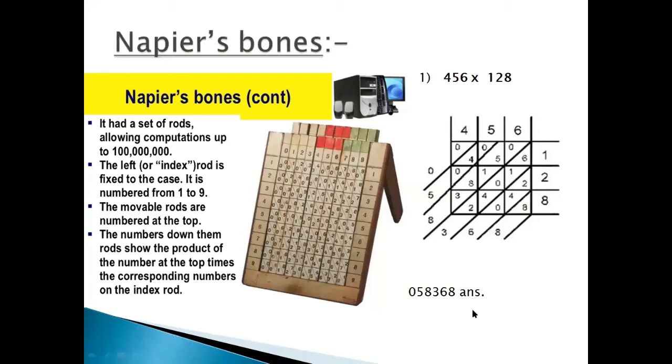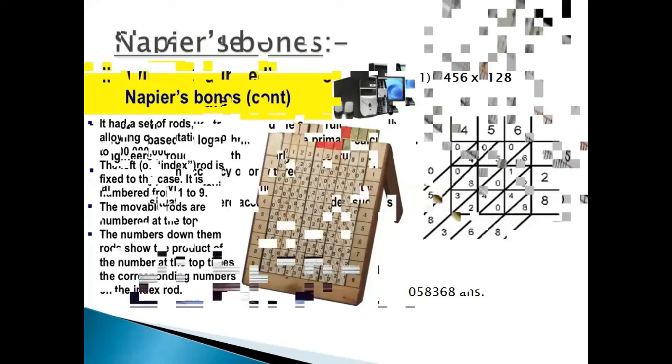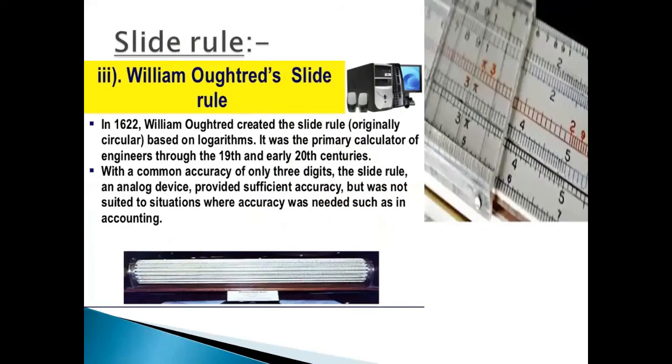Okay. Next heading is slide rule. Slide rule was invented by William Oughtred in 1622. A manual device used for calculation that consists in its simple form of a ruler and movable middle pieces.